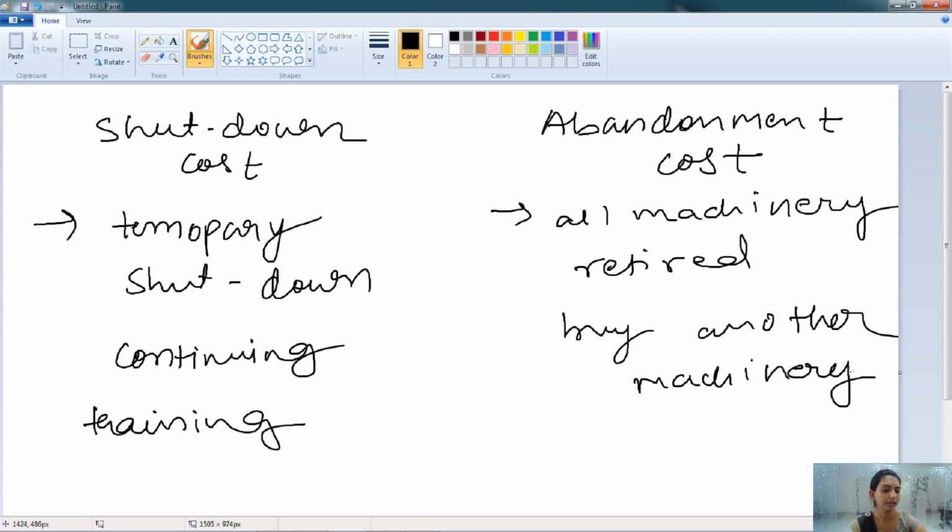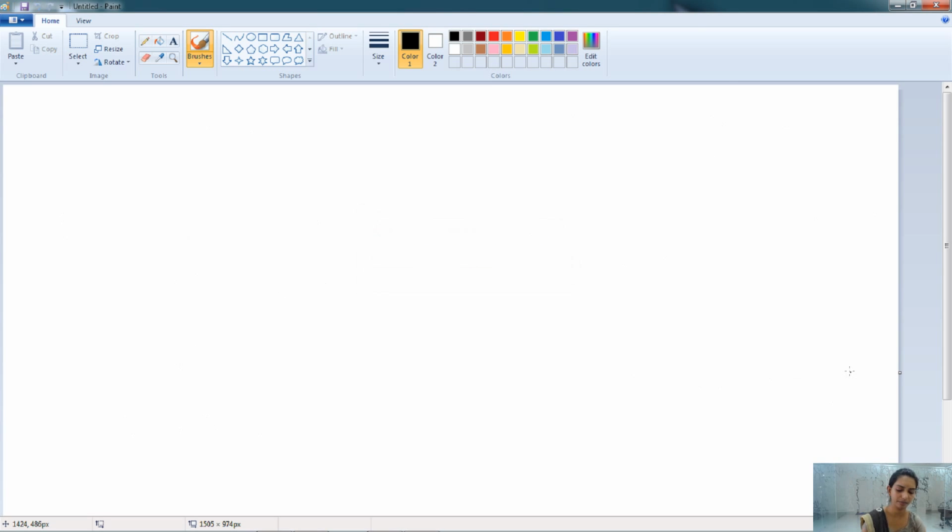For example, the machinery which is used in the wartime period is not useful in the peacetime period. So when the wartime period is completed, they must replace it by the peacetime period machinery. So the cost incurred by the firm is known as the abandonment cost.